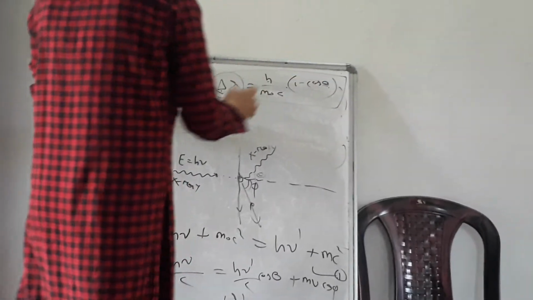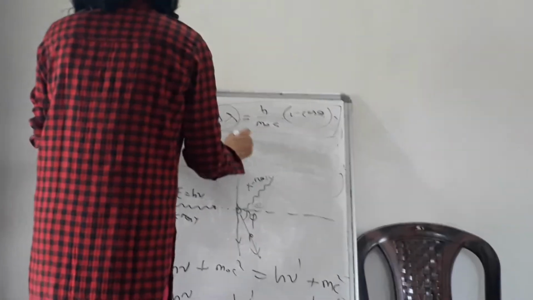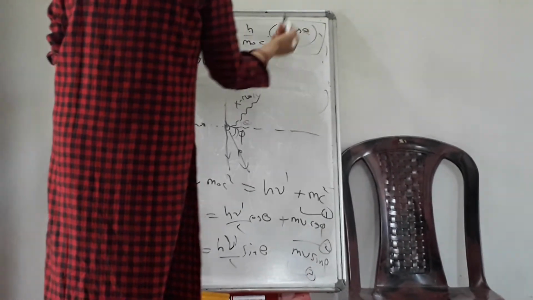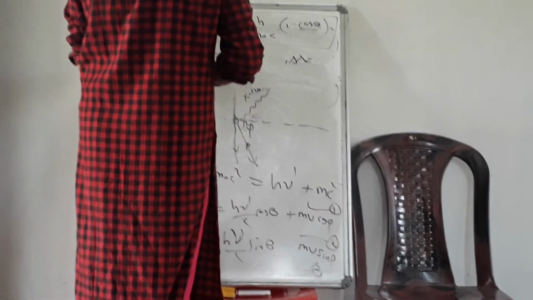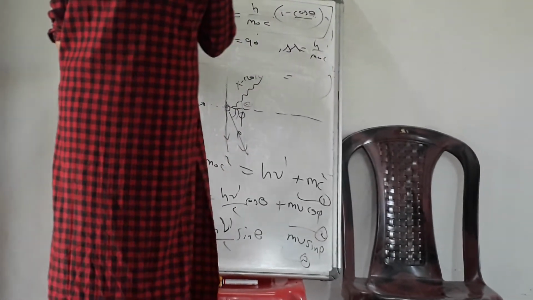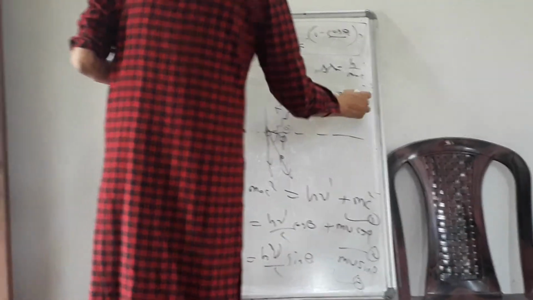So accordingly, if theta is equal to 90 degrees, when the X-rays are scattered perpendicular to the incident X-ray, then cos theta will be 0. In that case, delta lambda will be maximum, because if this is 0 then delta lambda will be maximum. The maximum change in wavelength will be h by m naught c. If you put in the values of Planck's constant and the mass of the electron, it comes out to 0.024 angstrom. This is known as the Compton wavelength.